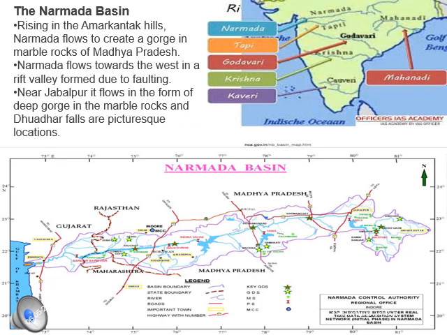While flowing, the Narmada Basin covers a few states, from Madhya Pradesh to Gujarat, and from Gujarat it flows down towards the Arabian Sea.